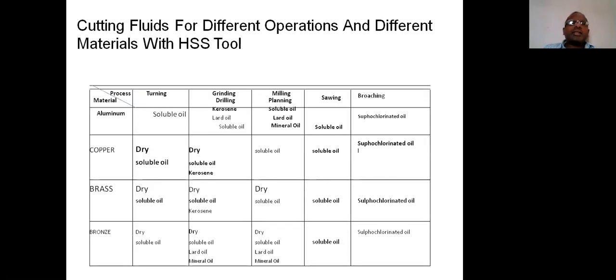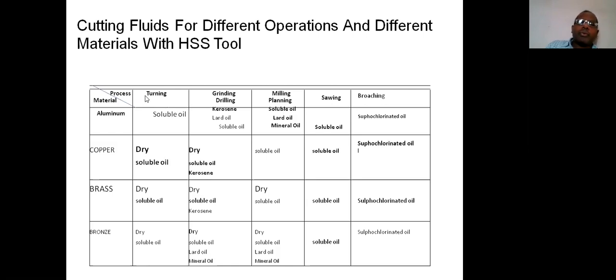That means if an HSS cutting tool is used to perform different jobs on aluminum. As aluminum is a soft material, the turning operation is a simple process. Simply the cutting tool moves over the surface. That's why this particular aluminum requires soluble oil. Water soluble oil is just sufficient for turning operation.